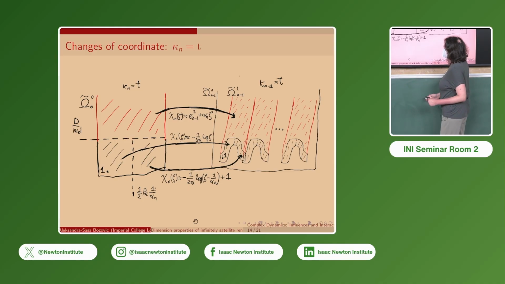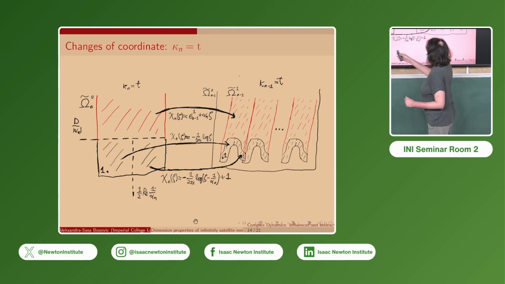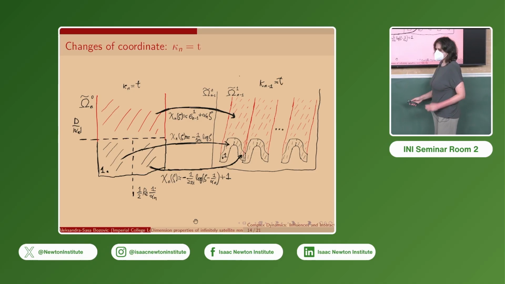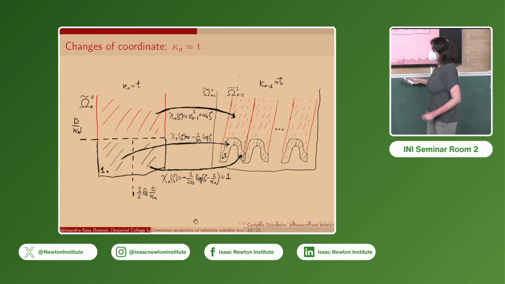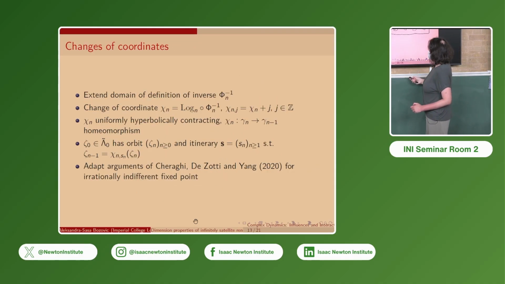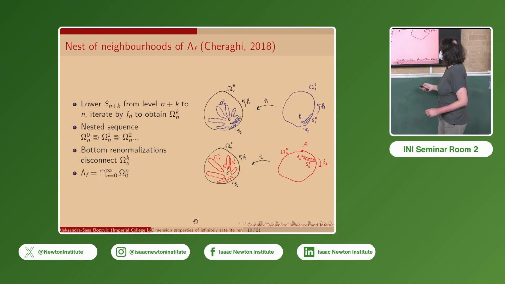Then above a height d over mod alpha n, the map will be nearly affine with linear part alpha n and a constant term corresponding to the periodic point obtained from the renormalization in the Fatou coordinate plane. And below, it will behave like a logarithm. So we have these oscillations, which were also seen here for these neighborhoods.